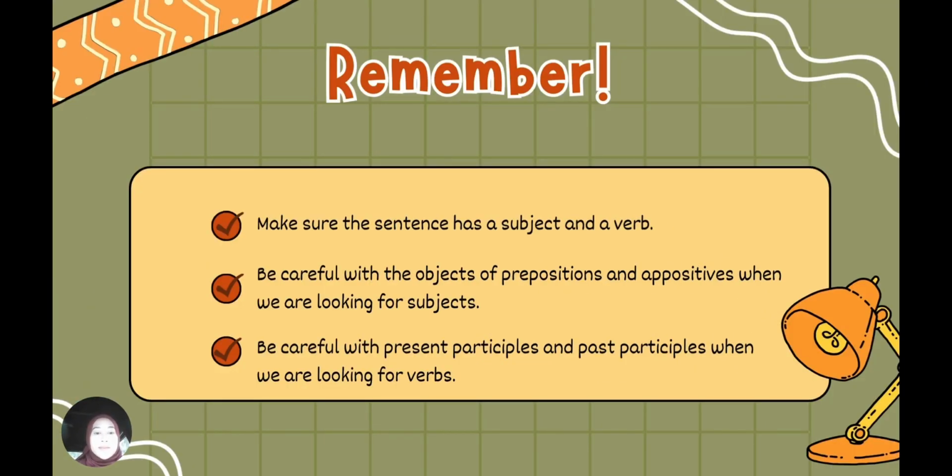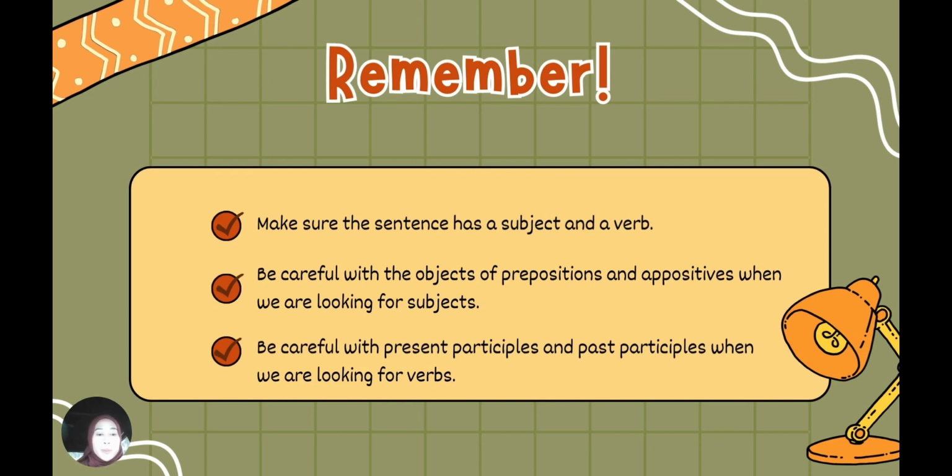Remember, sometimes sentences in English only have one subject and verb, and it is very important for us to find the subject and verb in the sentence. In some sentences, finding the subject and verb is easy, but there are certain sentence structures such as preposition, appositive, and participle objects that can make us confused when we want to know where the subject and verb are, because each structure can be seen as a subject or verb. It can deceive us.